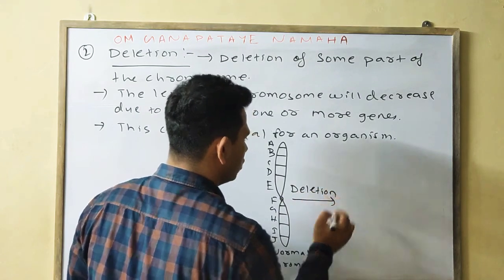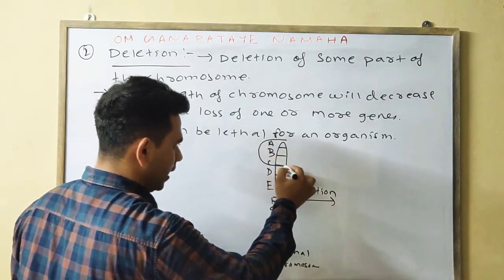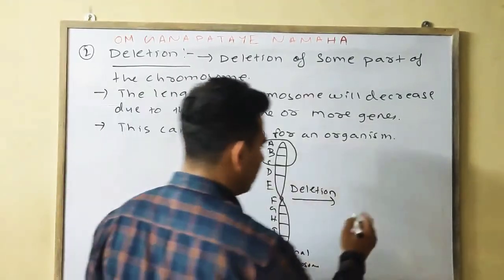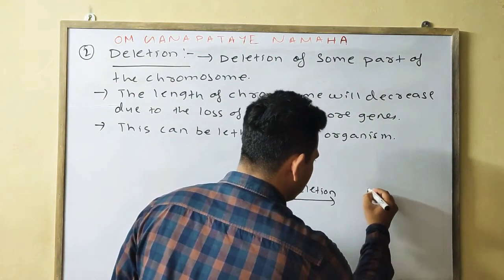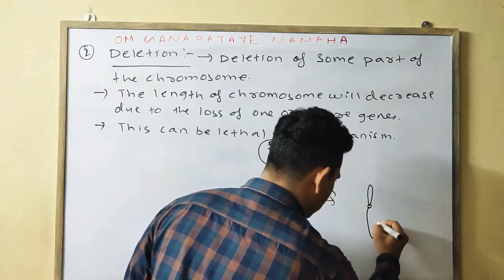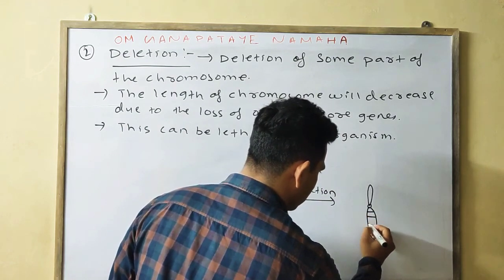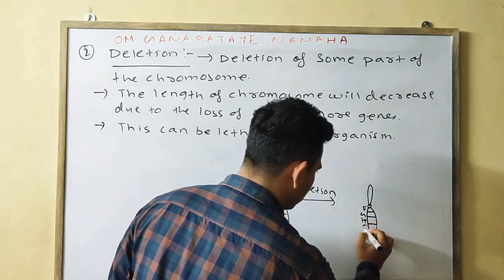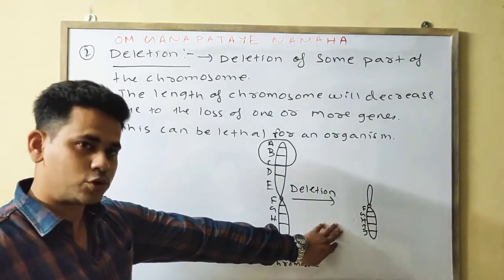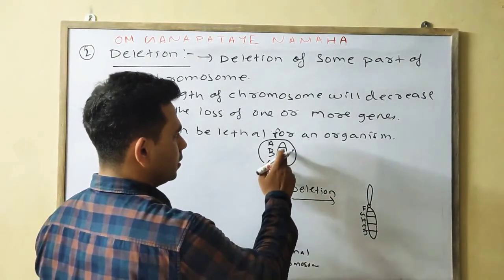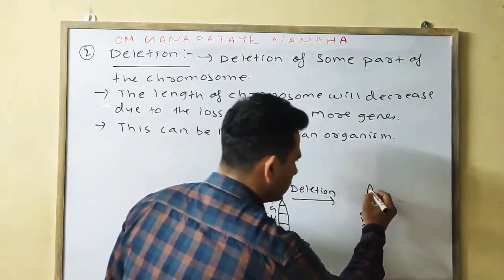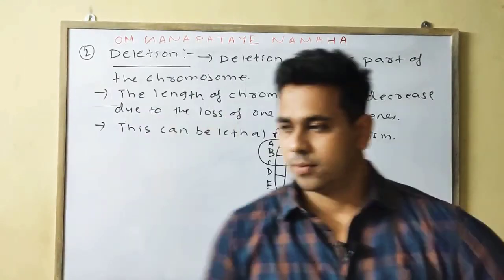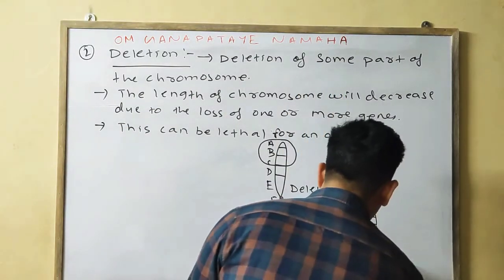As I said earlier, suppose the first three genes, A, B, C, get deleted. Then what will happen? This one is your F, G, H, I, J. So this portion is the same, but the three genes A, B, C are not there, only D and E remain. Okay, this is your deletion case.